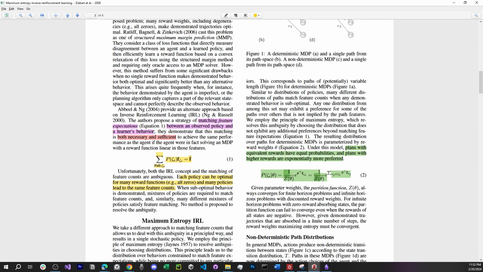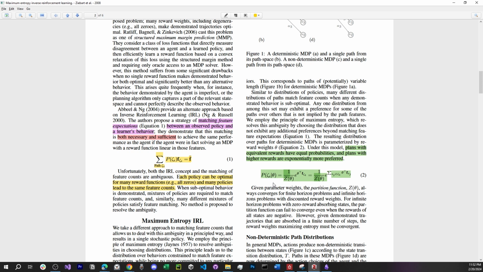Now, in the maximum entropy IRL, the authors suggest that plans with equivalent rewards should have equal probabilities, and plans with higher rewards are exponentially more preferred. That's why they use this exponential function. So it's e to the power of reward divided by a partition function that gives the probability of a trajectory to happen given our weights.